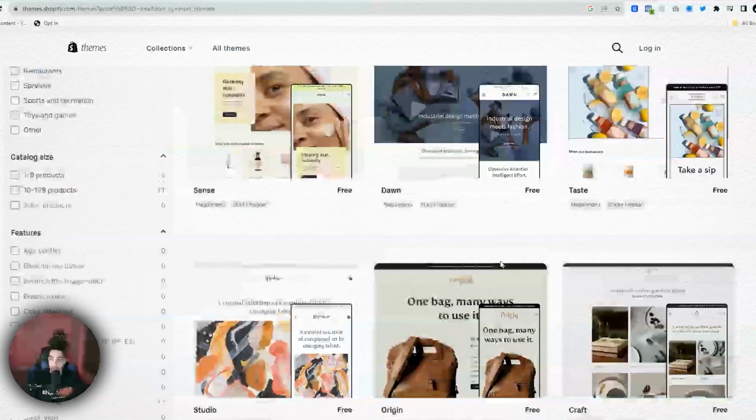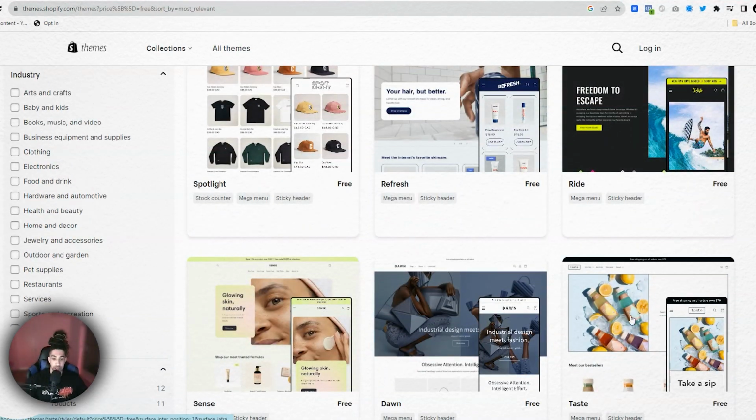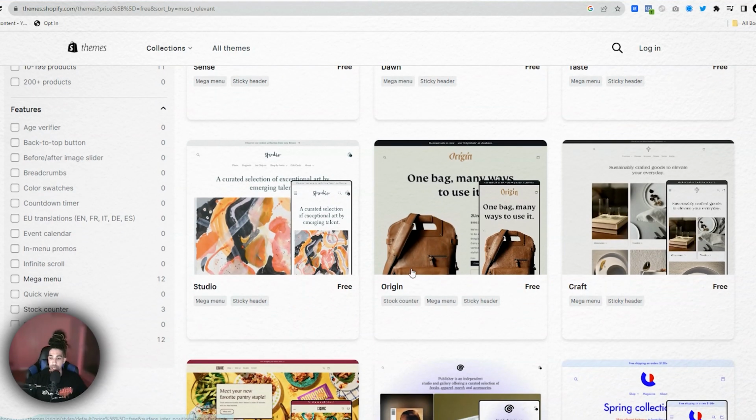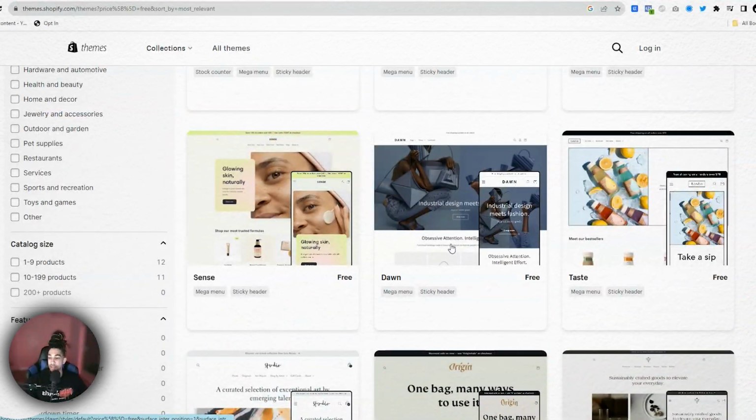My favorite ones would be Refresh. I like Sense. It's okay. Dawn is good as well. And Taste. So those would be like my top 3 or 4 themes that I would use. But feel free to use anything else on here, obviously, depending on what your brand is. There's a whole bunch of different things that you could use that might fit your brand aesthetic a little bit better than the ones I just mentioned.